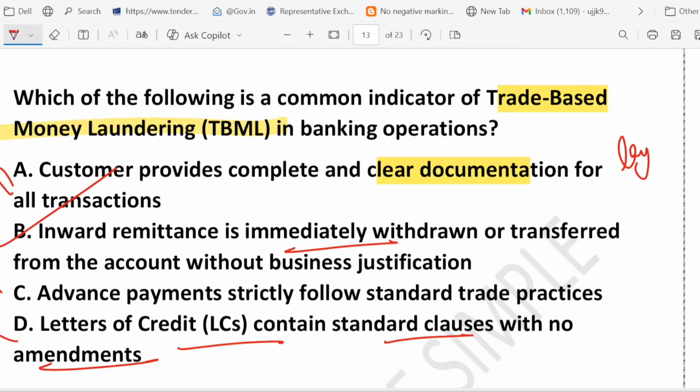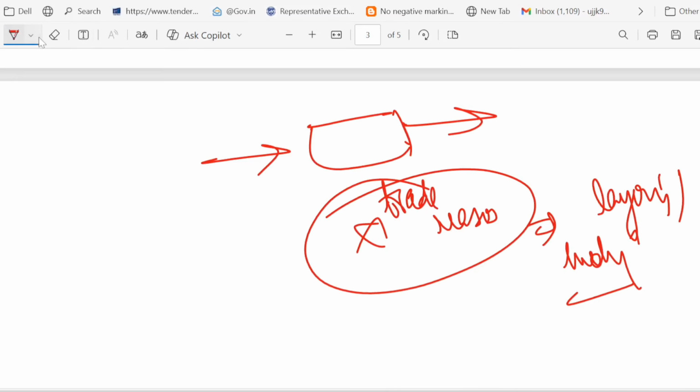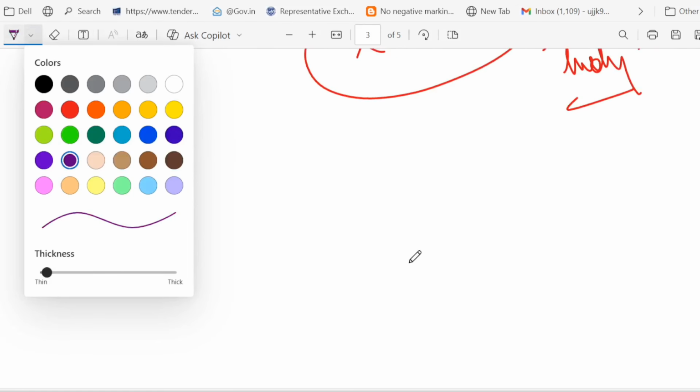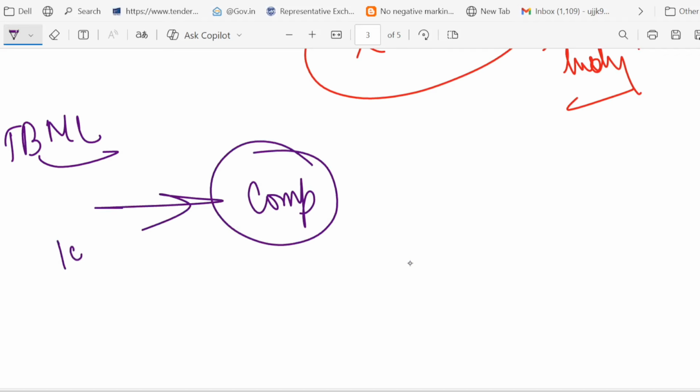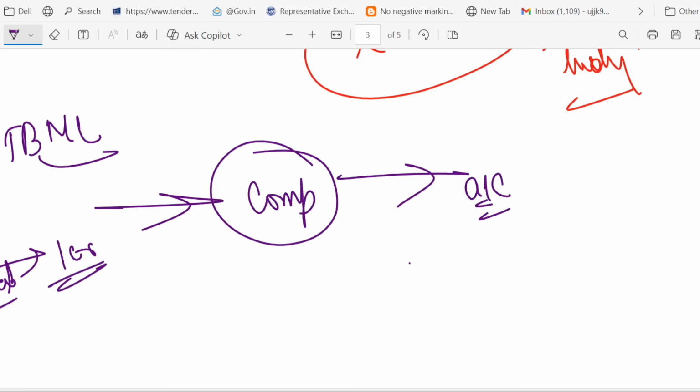Let me give you one example to make this crystal clear. What is this TBML all about? Obviously, you can expect a question on TBML in the upcoming examination. So let's make it more clear. Suppose there is a company, and this company has received 1 crore from abroad and instantly transferred it to another account without buying or selling goods. So that is not normal trade behavior.